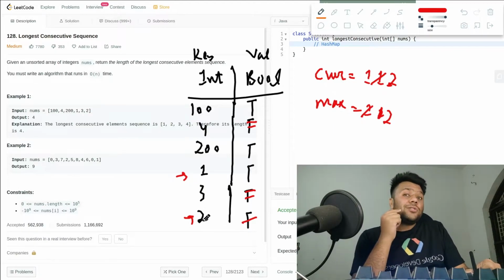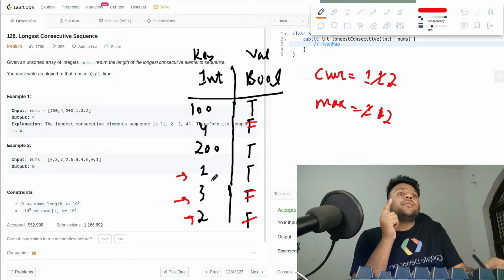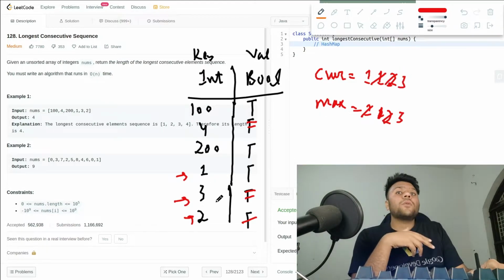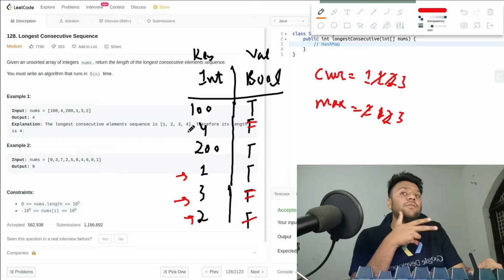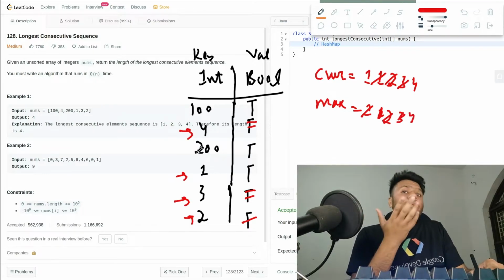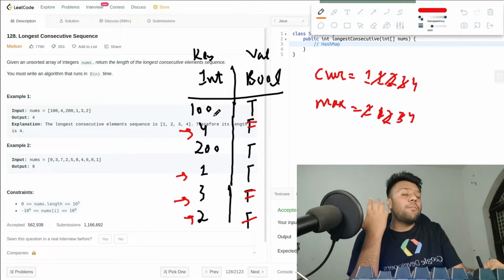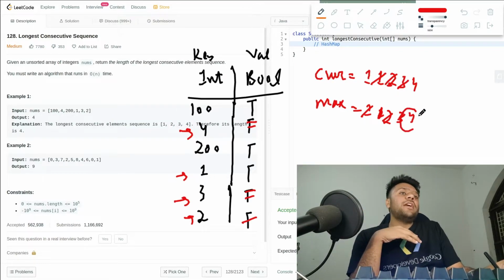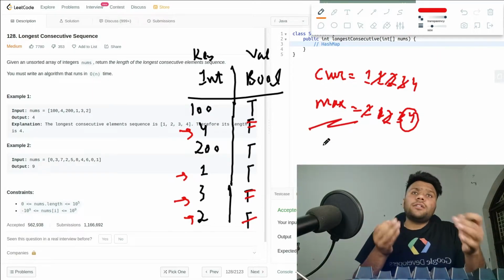Now it will check, does 2 plus 1 have 3? Yes, it has 3. I will update my current to 3, and my max will be updated to 3 as well. Now it will check, does 3 plus 1 have 4? Yes, it has 4. So I will update my current to 4 and my max to 4. Now it will check, does 4 plus 1 have 5? No, it does not have. So I just completely iterated over my loop. It does not have 5, and the maximum value which I found is 4, and I will return my maximum value.